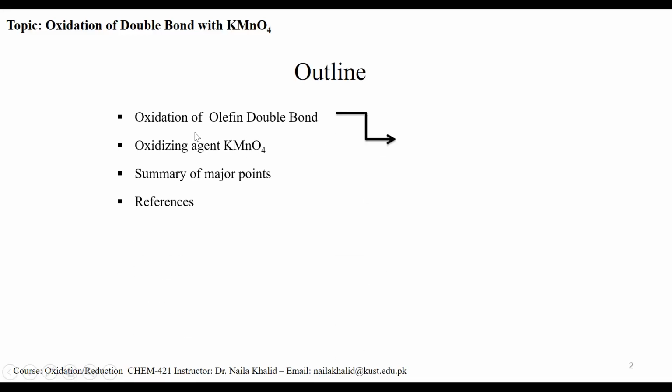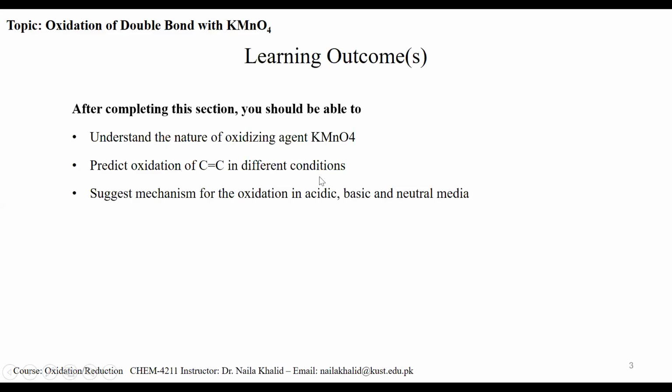So you know that oxidation of carbon-carbon double bond is of three types: hydroxylation, oxidative cleavage, and epoxidation. We will learn today how potassium permanganate carries out any type of oxidation of carbon-carbon double bond, and in what experimental condition hydroxylation is carried out and oxidative cleavage is carried out. Epoxidation is not carried out with potassium permanganate. So these are our learning outcomes.